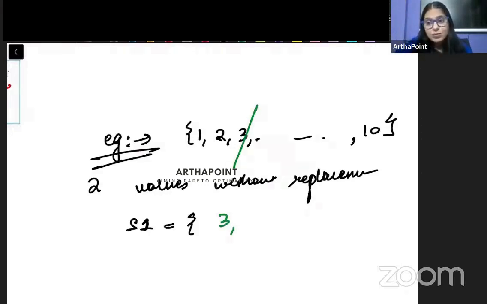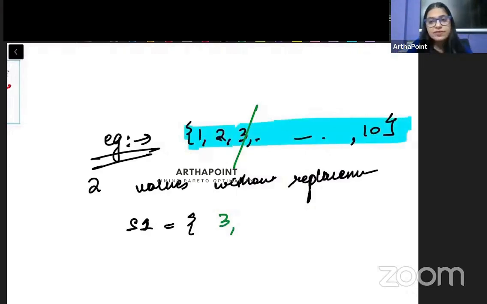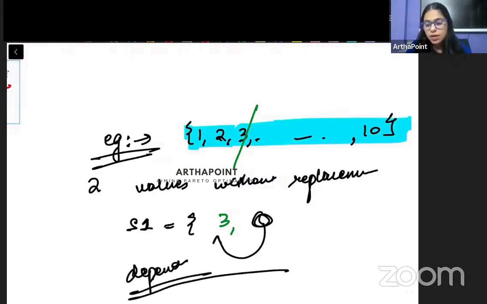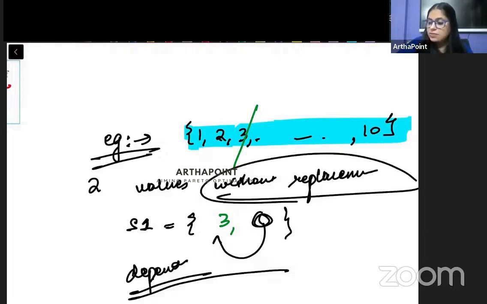So the second value cannot be 3. The second value will be any of these remaining 9 values, but it will not be 3. The second value जो भी choose करोगे, it will be dependent on what first value you have chosen. Because it cannot be 3. आप 3 को दोबारा choose नहीं कर सकते हो. So in case of without replacement, you have to understand that it becomes dependent in nature.